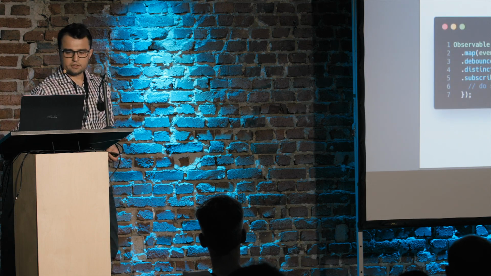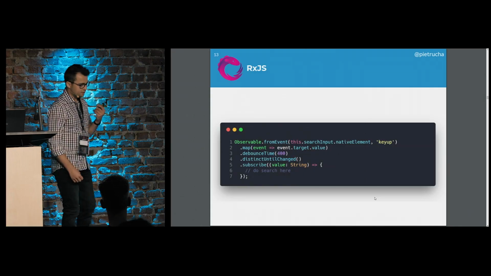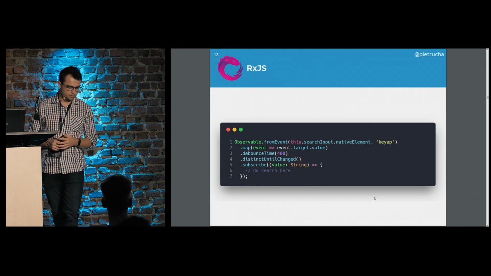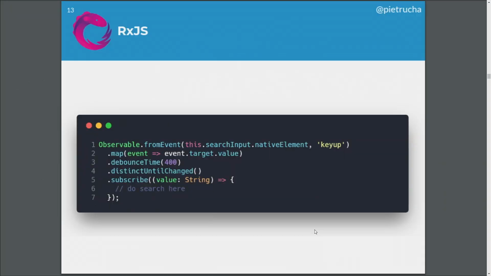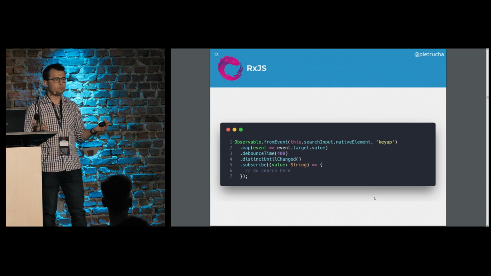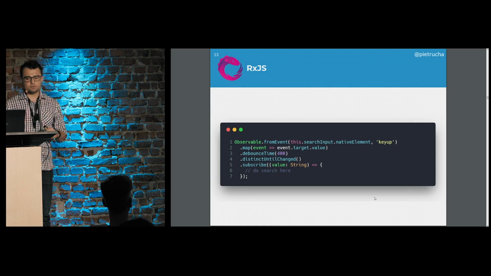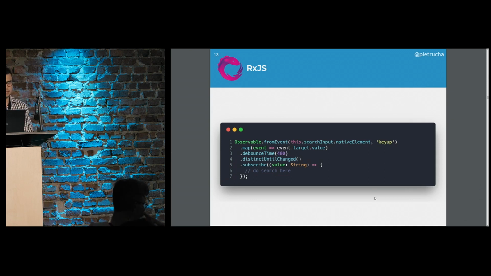Let's think about another example. Let's think about an event. Events are everywhere in the front-end app. And let's think about such a native event like key up. This is the perfect example that we can model as an observable. Why? Because we don't know when the user would click. We don't know how many times the user would click because he can click whenever he wants and how many times he wants. So what we are doing, we are building a stream, an observable from that event.